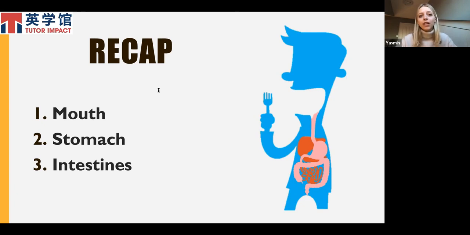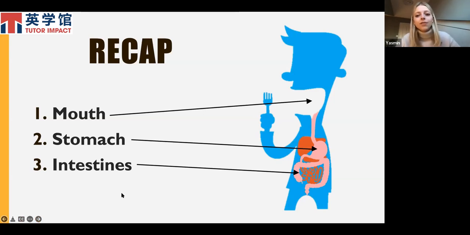And by the time it reaches the large intestine, most of the digested food has already been absorbed. So it's just the leftovers. And this waste material cannot be digested, and so the body needs to get rid of it. And it is then called feces, and that's what we get rid of when we go to the toilet. So that is a brief overview of the digestive system.